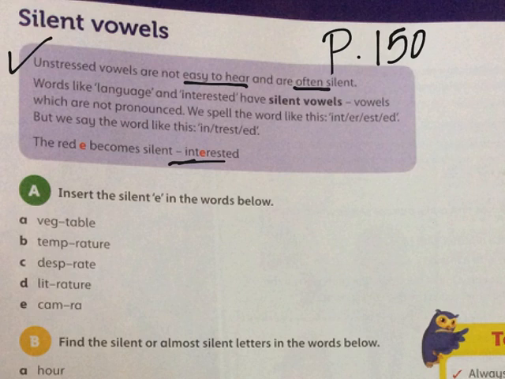Words like language and interested have silent vowels. Vowels which are not pronounced. We spell the word interested like this. Int, ist, it. Int, ist, tid. The red E becomes silent. The red E here becomes silent.